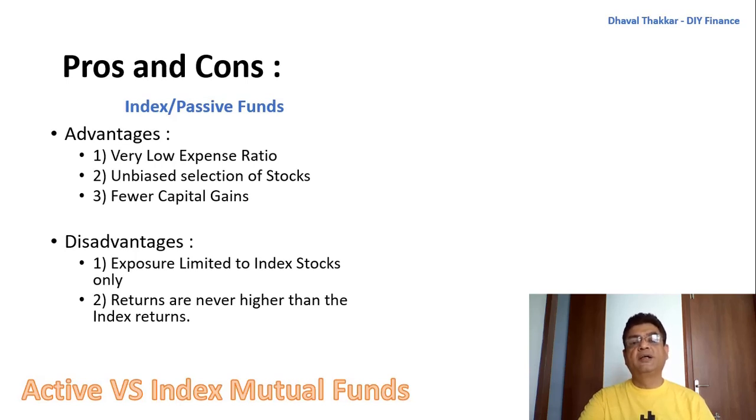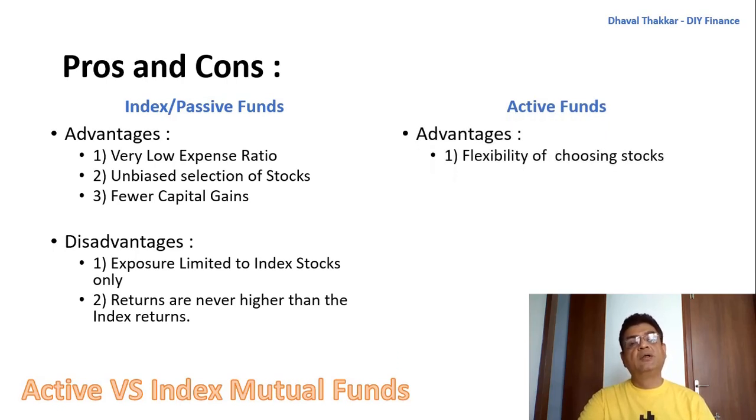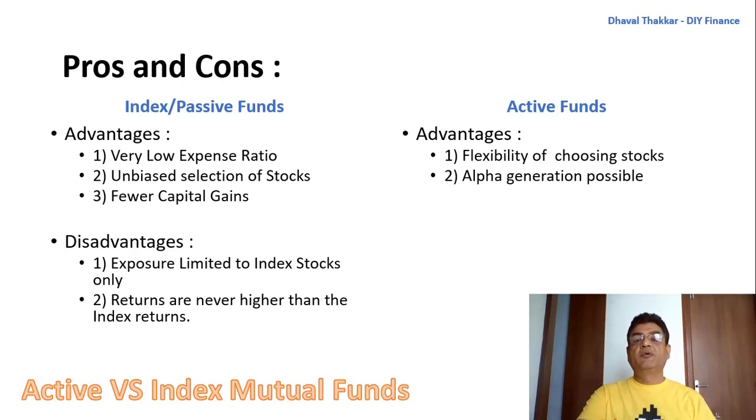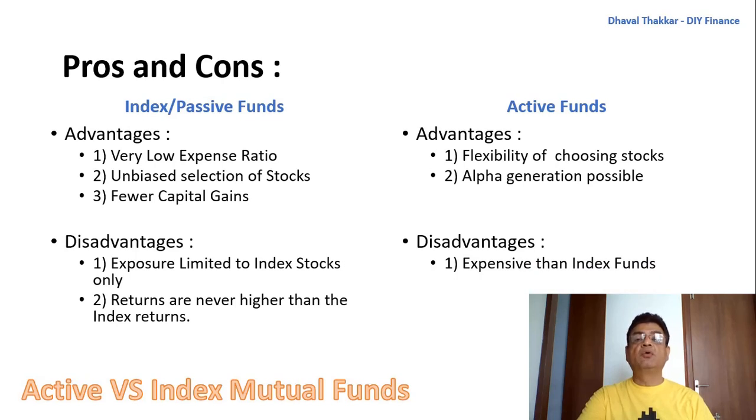Now let's look at the advantages of active funds. The fund manager has the flexibility to choose the stocks. Second, due to the option available for choosing the stocks, the fund manager can generate returns better than the index and the category. Now let's also look at the disadvantages of active funds. The expense ratio of active funds is more than that of the index funds, which can impact the overall returns. The fund manager, to generate better returns, can pick up riskier stocks, which in turn increases the overall risk of the fund.